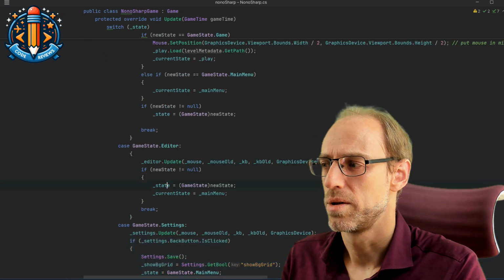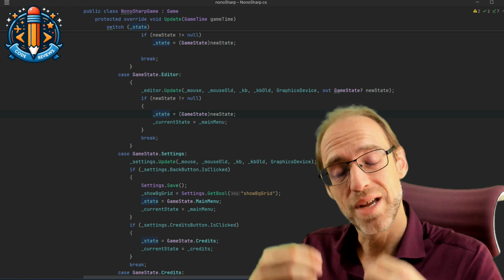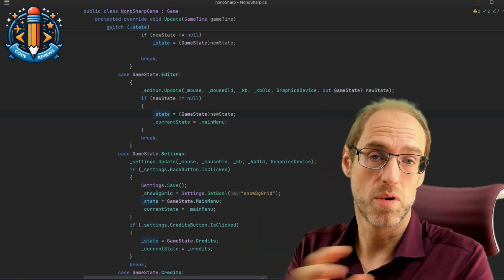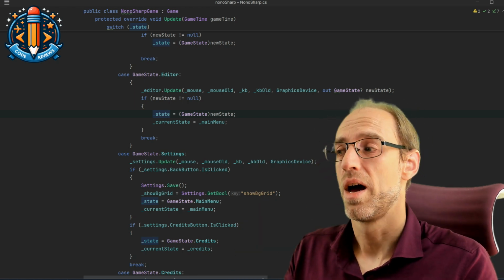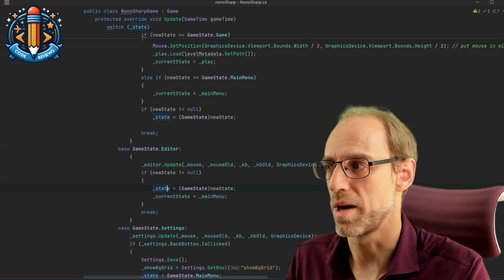And so this time we're going to look at how we can use the tell don't ask principle to tell this settings screen class to do all of that for us and not have to do the logic here in this main class, in the non-sharp game class.